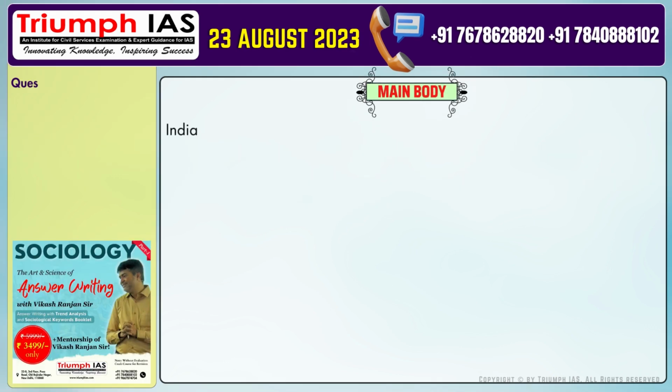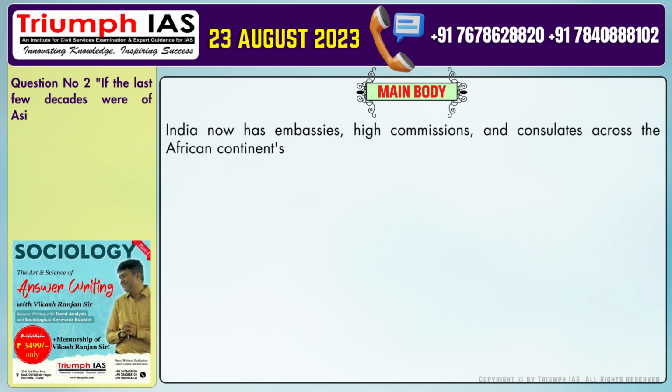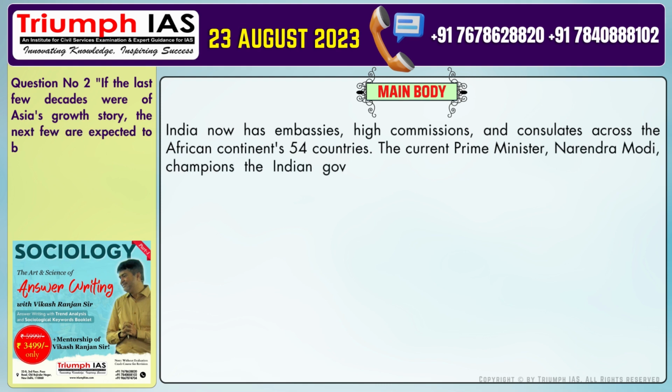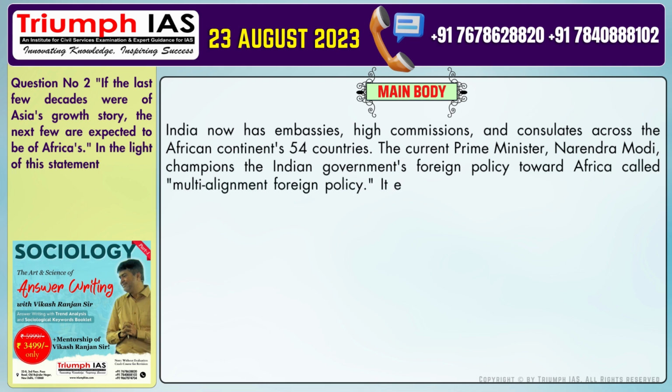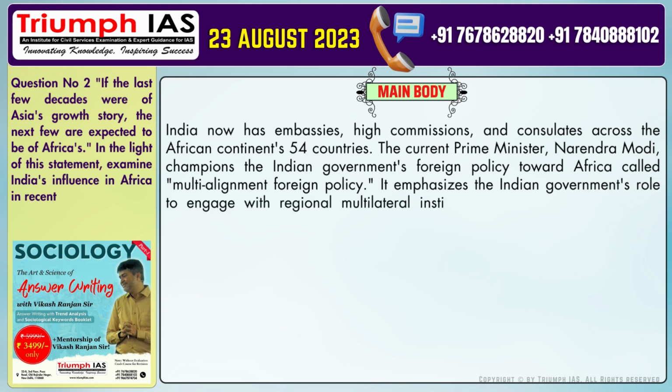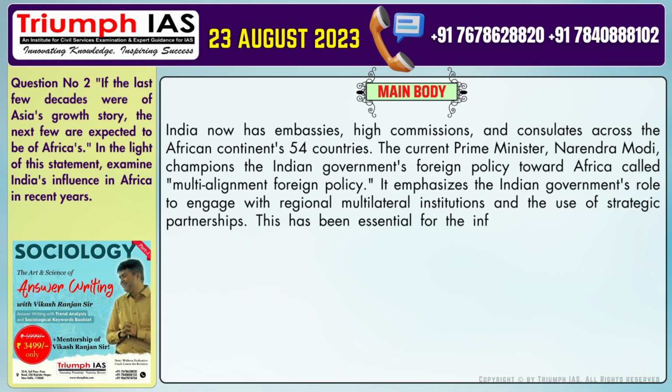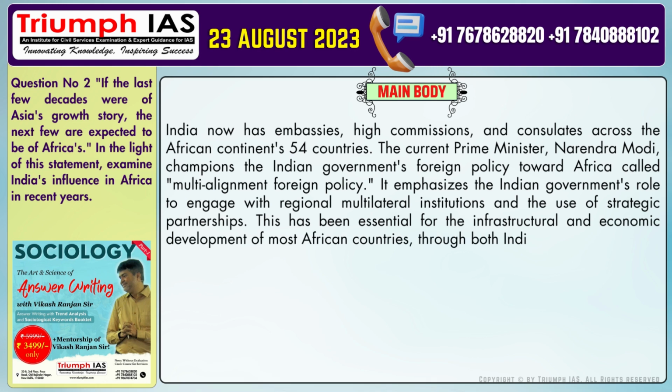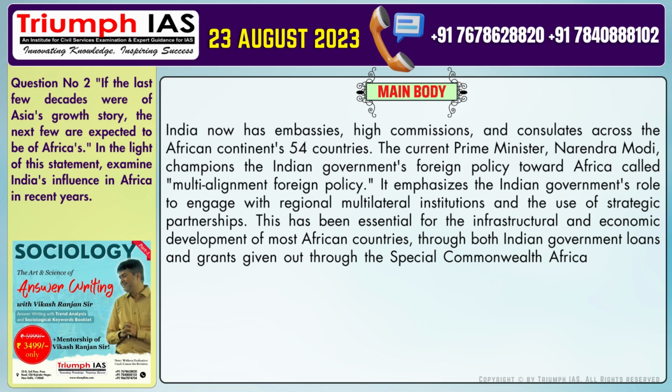The main body of the answer should be: India now has embassies, high commissions, and consulates across the African continent's 54 countries. The current Prime Minister, Narendra Modi, champions the Indian government's foreign policy toward Africa called multi-alignment foreign policy. It emphasizes the Indian government's role to engage with regional multilateral institutions and the use of strategic partnerships. This has been essential for the infrastructural and economic development of most African countries through both Indian government loans and grants given out through the Special Commonwealth Africa Assistance Programme, SCAP.